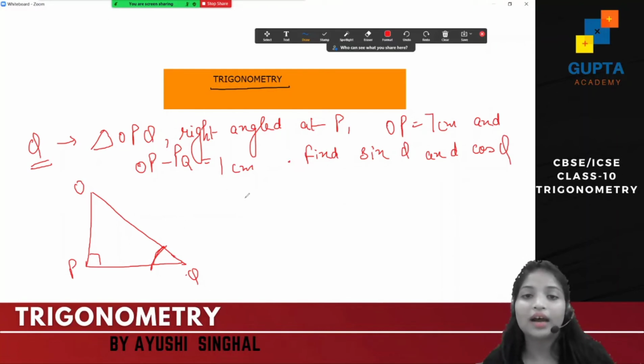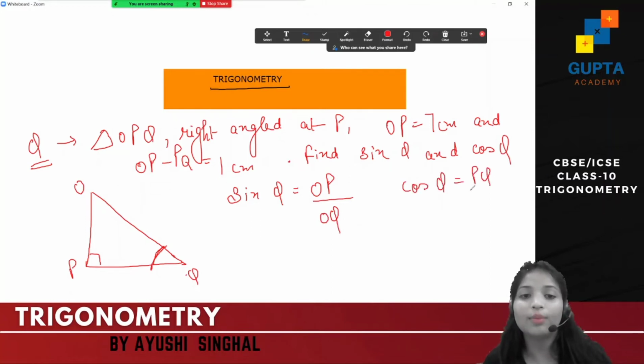So now you know what is my sin Q? Perpendicular upon hypotenuse, that is OP upon OQ. And what is my cos Q? PQ upon OQ. So what do I have? I have only OP. Right? What do I need to find? I need to find, first of all, this is not OP, this is OQ.